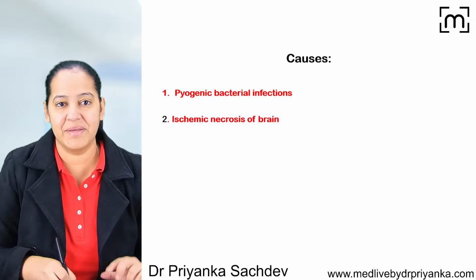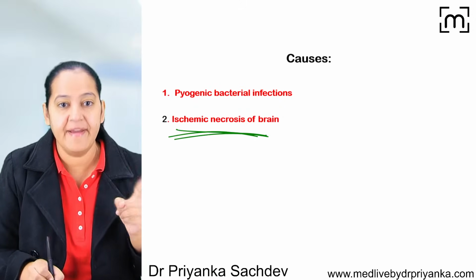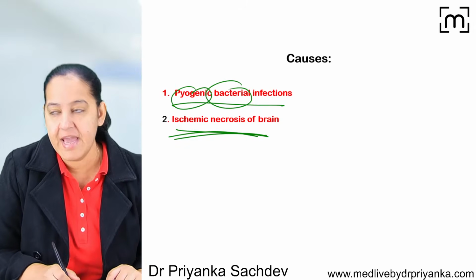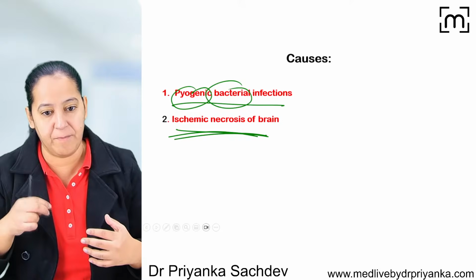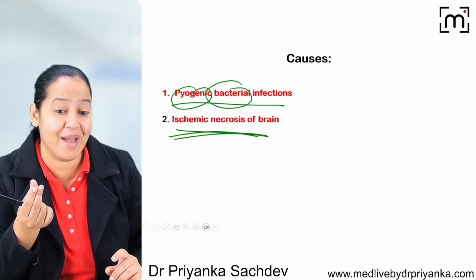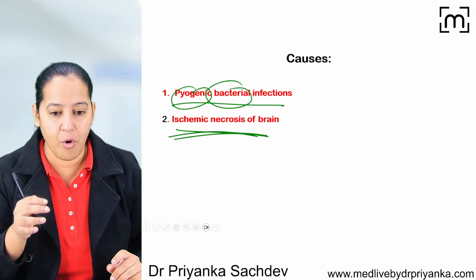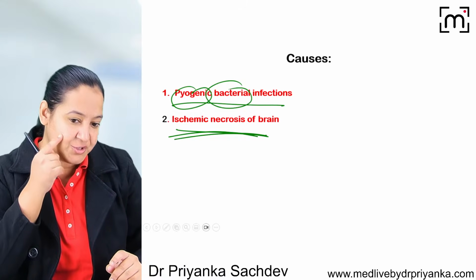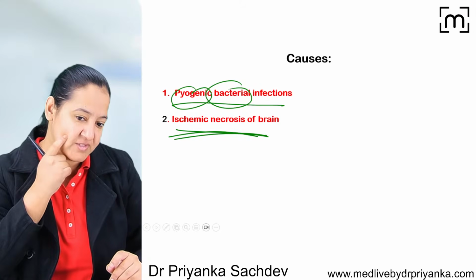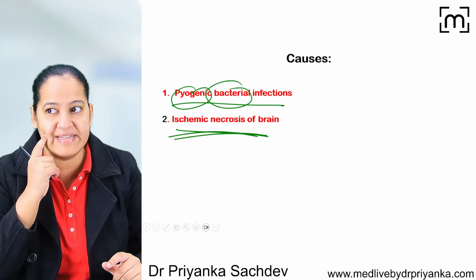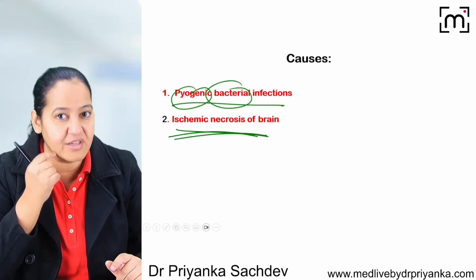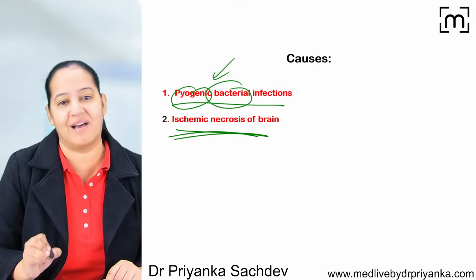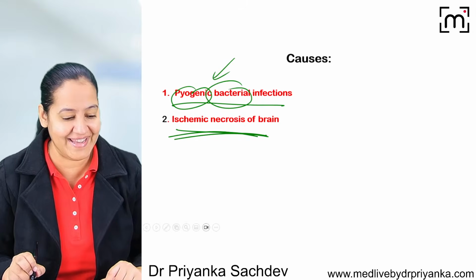Okay, so here the two examples. One we already know, ischemia of brain, and one is pyogenic infection by bacteria. You know, bacteria which form pus. Imagine any organ has bacteria which form pus. You can understand pus is a liquid, semi-liquid, gel-like material. It is formed because of liquefactive necrosis. Just suppose I have a pus over here. So here the bacteria entered this tissue, and started killing the tissue by liquefactive necrosis, as semi-liquid pus is formed. So pyogenic infections are there. So learn the two examples here very clearly.